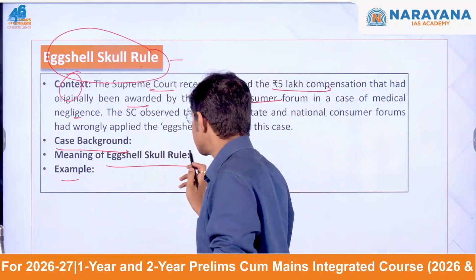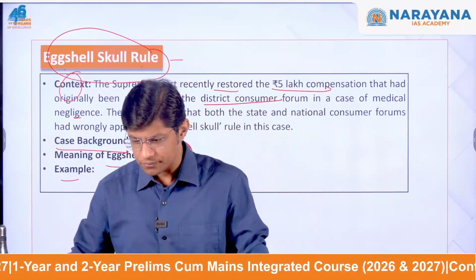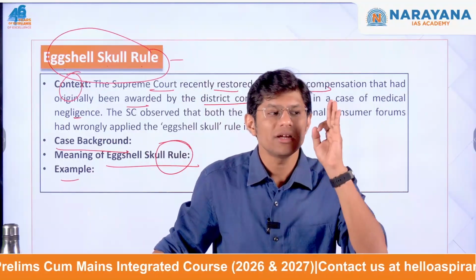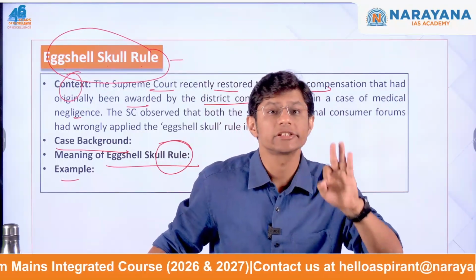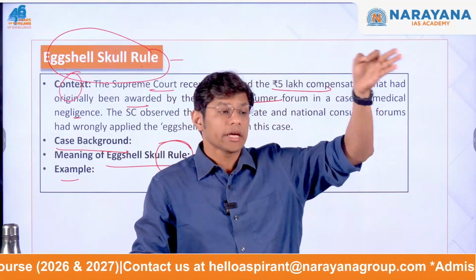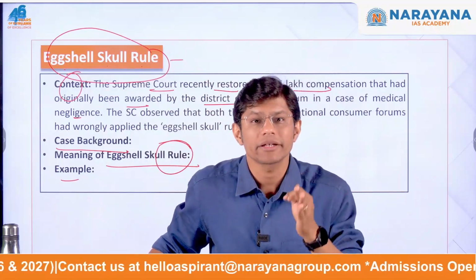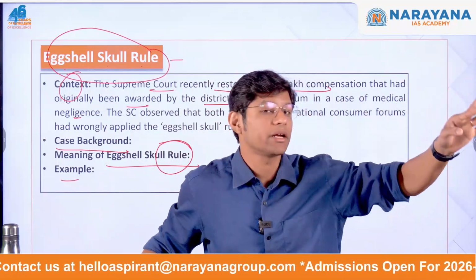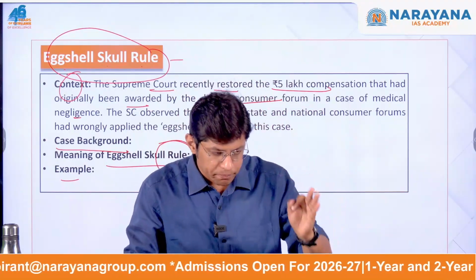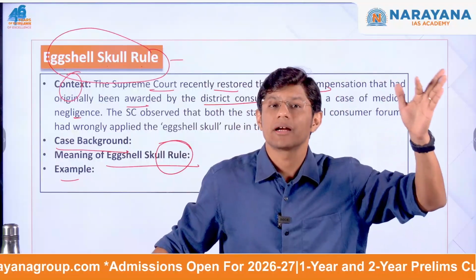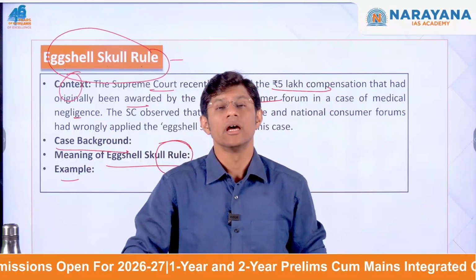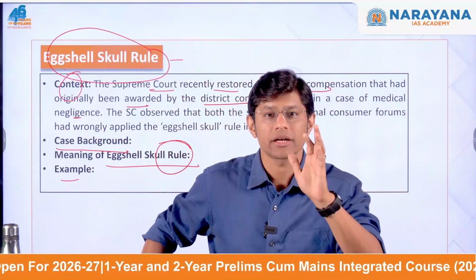Now, what is this eggshell skull rule? Now, see. This rule says that a defendant is fully responsible for all the injuries caused to a victim. Defendant, who is the defendant? The doctor. Even if the harm is more serious than expected due to the victim's pre-existing medical condition. Which means, let's say a patient has a pre-existing medical condition. Even if this is the case and if the doctor causes any harm to the patient, then the doctor is fully liable to pay the compensation.